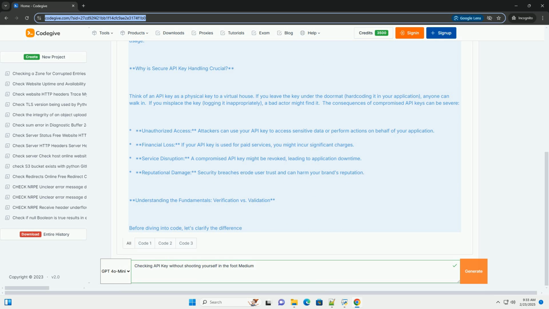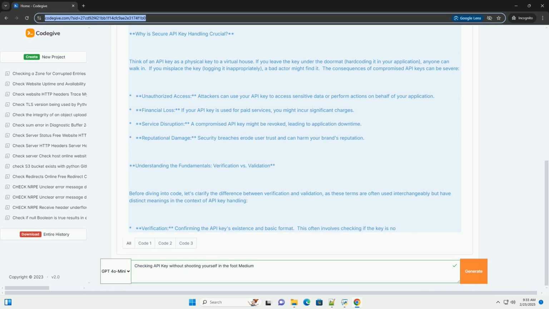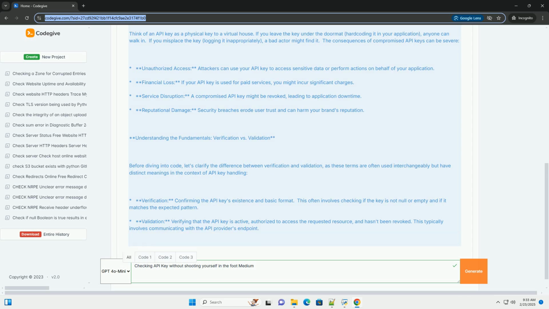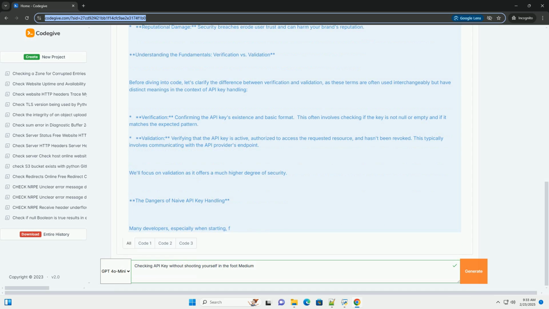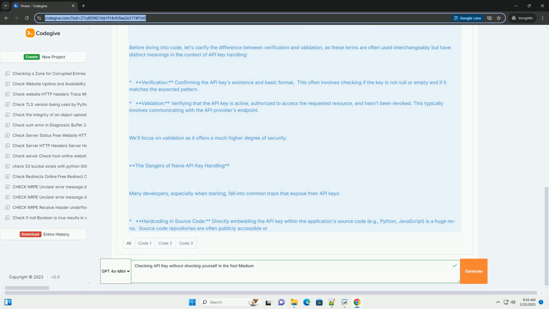This tutorial will delve into the best practices for verifying API keys, covering various techniques, considerations, and code examples in Python. We'll explore methods that not only check the key's validity but also incorporate security best practices to prevent leakage and unauthorized usage. Why is secure API key handling crucial?